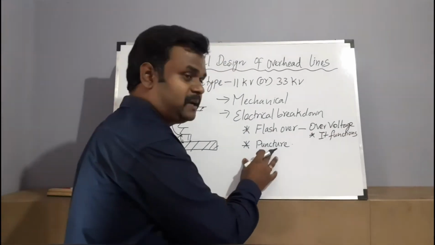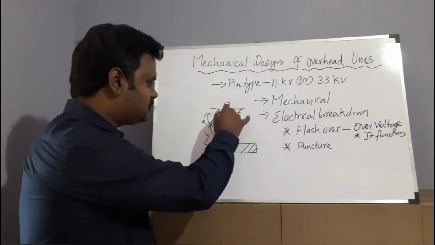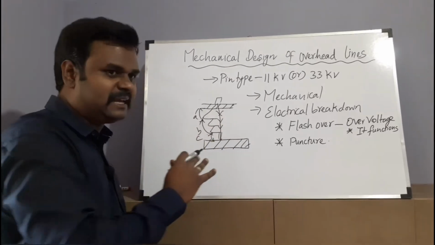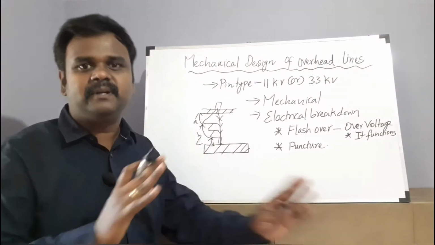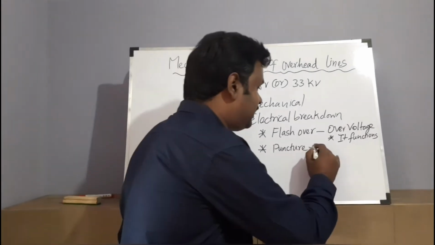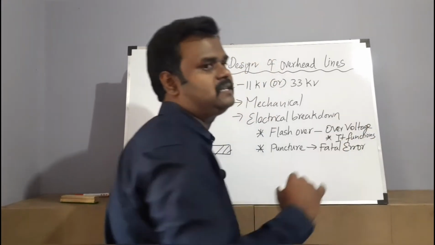But in the case of puncture, the discharge takes place through this part, the conductor, and through this dielectric medium, and like this the discharge will take place, so that the entire pin type insulator will be damaged. The entire insulator portion will be damaged. So puncture is a fatal error in the case of an insulator. This should not happen in any insulator. That is the major thing.